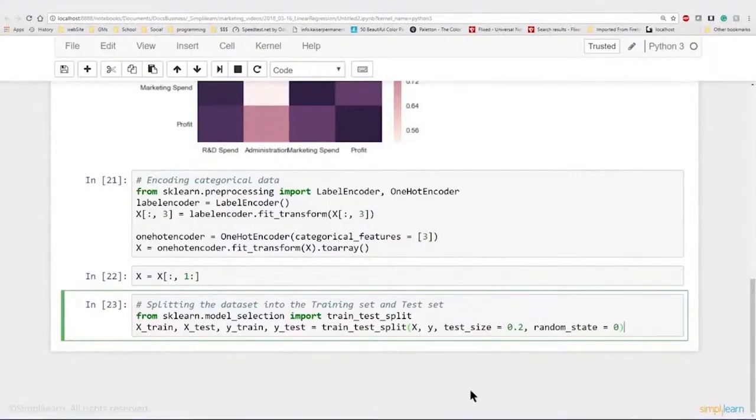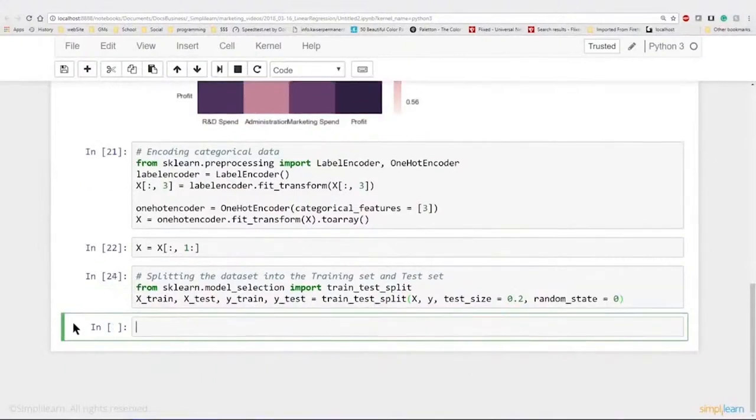For train test split, we take X and we take y. We've already created those. X has the columns with the data in it, and y has a column with profit in it. Then we set the test size equals 0.2. That basically means 20%, so 20% of the rows are going to be tested. We're going to put them off to the side. Since we're using 1,000 lines of data, that means 200 of those lines we hold off to the side to test for later. And then the random state equals 0, which randomizes which ones it picks to hold off. We'll go ahead and run this. It's not overly exciting because it's setting up our variables, but the next step we actually create our linear regression model.